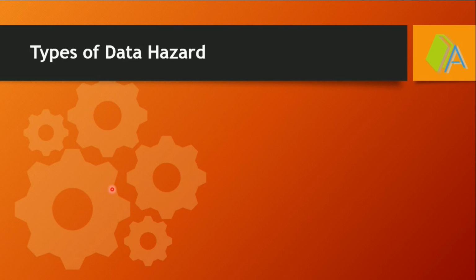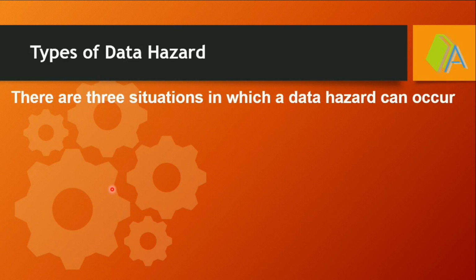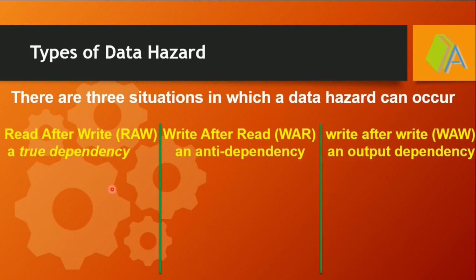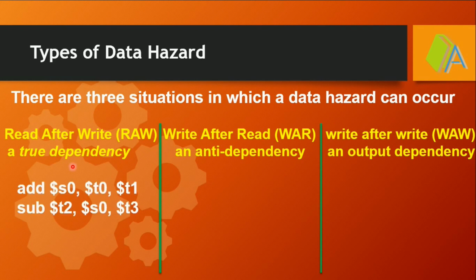There are three different types of data hazard which can occur in the data path of a pipeline. The first one is read after write. This dependency is known as true dependency. This is the case we saw in the previous slide, where the dependency is due to the register S0.